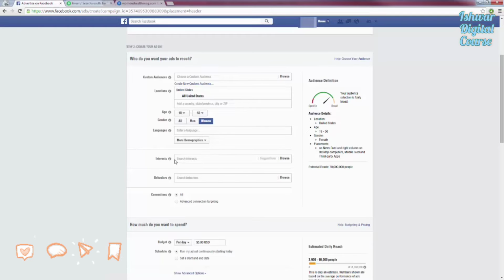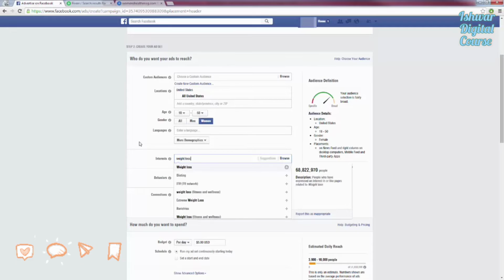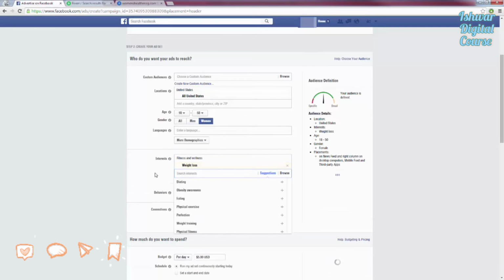Now, the big thing here is the interest. Who are we going to target? Who is interested in our weight loss product? Well, I can start it off by doing just some broad interest. I can choose weight loss, for example, because that's who I'm targeting. If you know of anybody in your niche that is big, for example, you can target people. Like if I was targeting basketball players, I could target LeBron James. If I was targeting internet marketing people, I could target Frank Kern. So off the top of my head, I don't know anyone who is big in the weight loss niche.